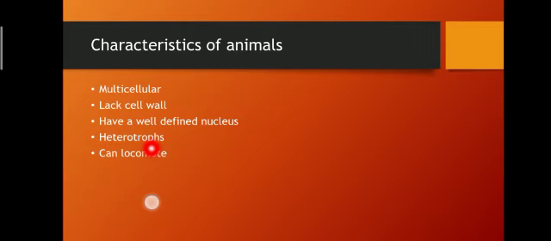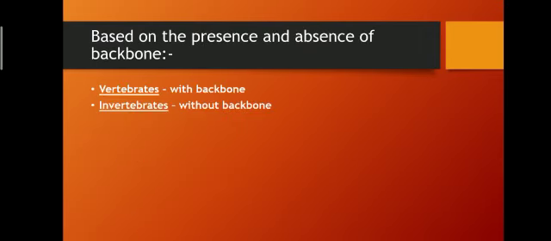They are heterotrophs. Heterotrophs means what? They cannot prepare their own food. They are dependent upon others for their food. And the last one, they can locomote, means they move from one place to another in the search of food.